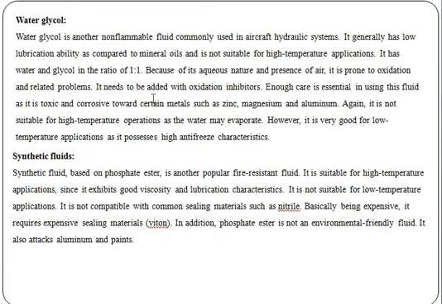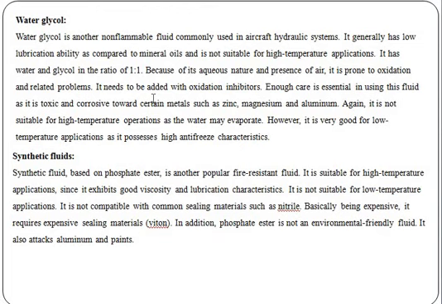Next, synthetic fluids. These synthetic fluids are based on phosphate ester. Also it is another popular fire resistant fluid. Especially these synthetic fluids are suitable for high temperature applications because they exhibit good viscosity and lubrication characteristics.